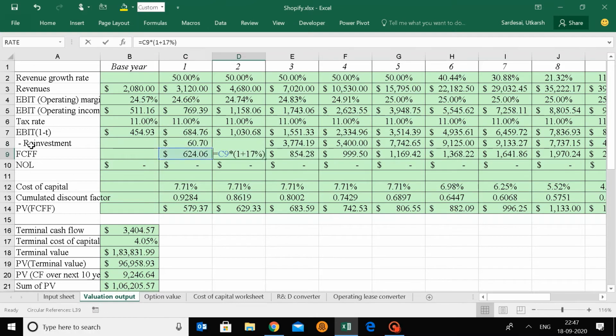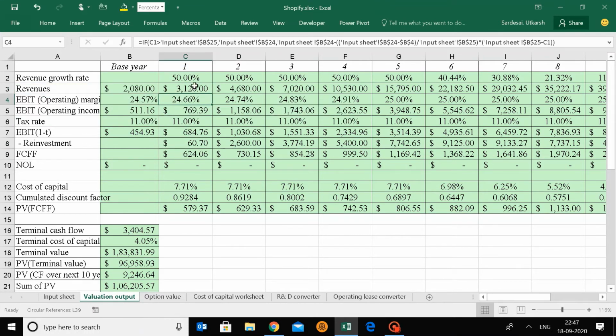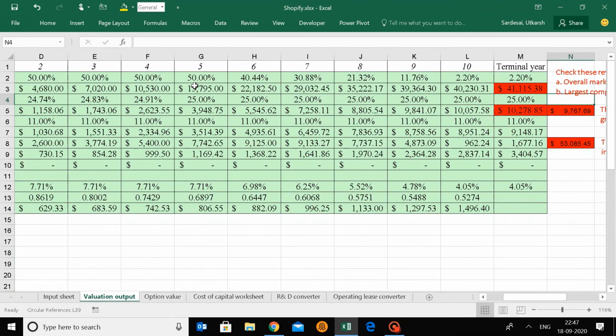How do we get cash flows? Revenues and the operating margins. You'll see the operating margins will remain fairly tight and good, and then finally they will settle down. But I think I need to reduce this a bit terminally because the company will reduce its margins in the future as more and more competitors emerge. So I think 18% would be a better measure, and I think this is fine. Also, a terminal growth rate of 2.2% is okay.